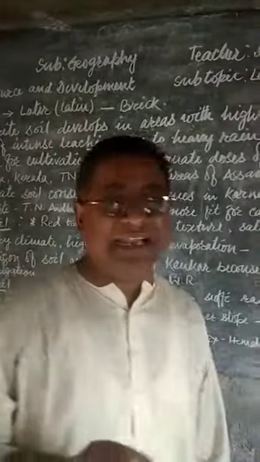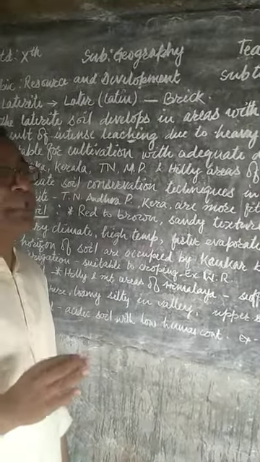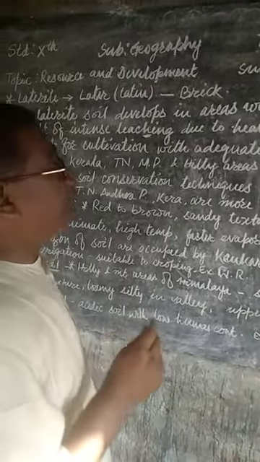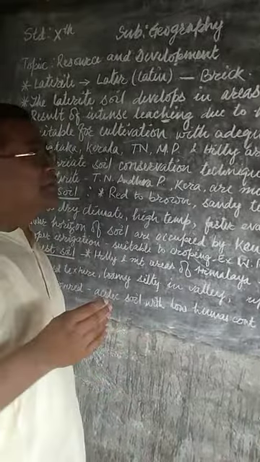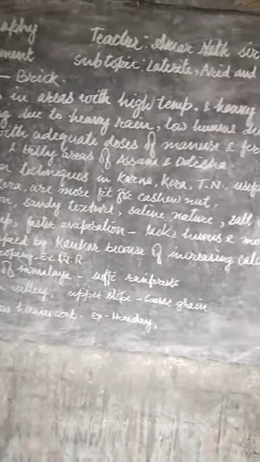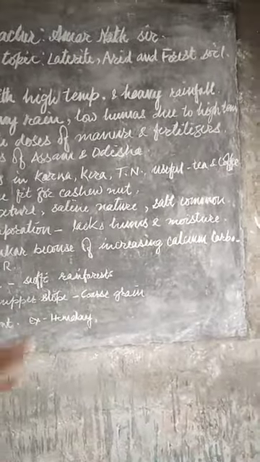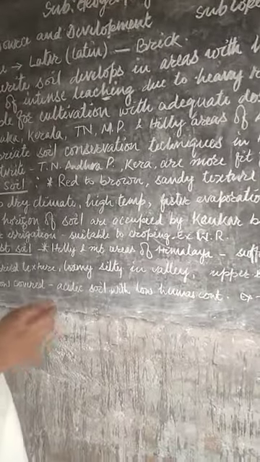Generally it is not very suitable for cropping, but if we mix a proper dosage of manure and fertilizers in this soil, then it becomes fit for cultivation.